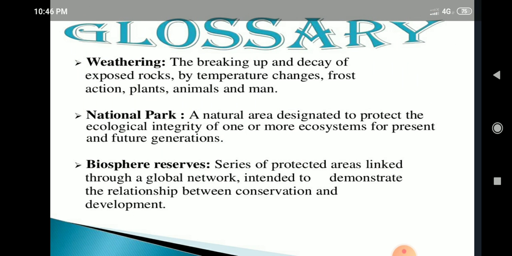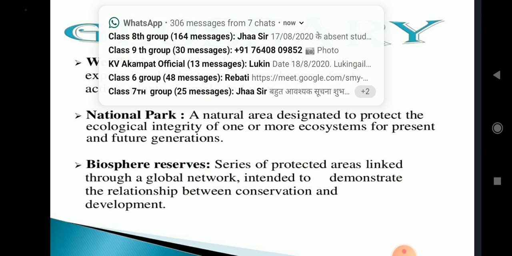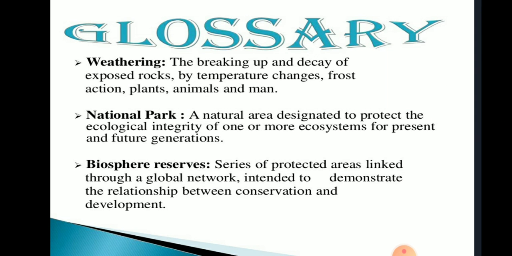Then I come to the important words and meanings of the chapter: weathering, national park, biosphere reserve. Weathering means breaking off and decay of exposed rock due to the changes in temperature and alternate expansion and contraction of rock, or frost action, animals, plants, man. Because of that, rock becomes broken down. This is what we know as weathering.